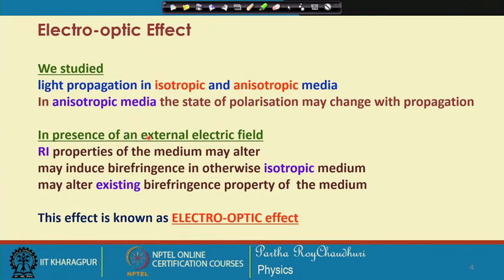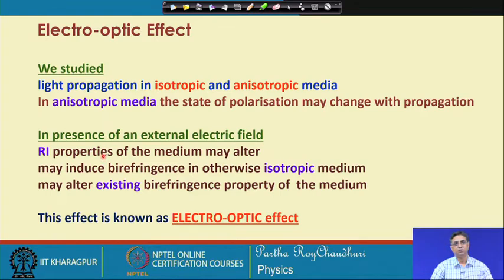But in presence of an external electric field, the refractive index properties of the medium may undergo change, and as a result it may induce birefringence in an otherwise isotropic medium, and it may alter the birefringence properties of a medium which is already a birefringent medium.